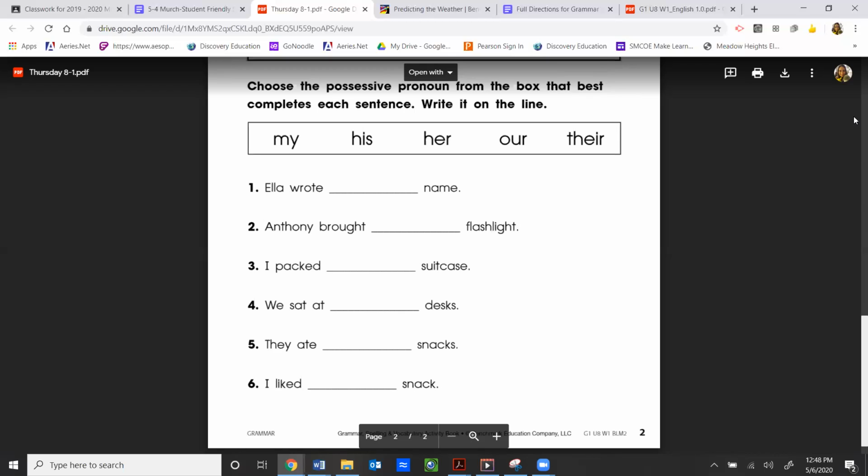So you've got 4 out of 5 of these that make sense, but I think your best bet would be my, his, or her. I don't think it's his, and I think out of my and her, the best one would be her. Ella wrote her name.